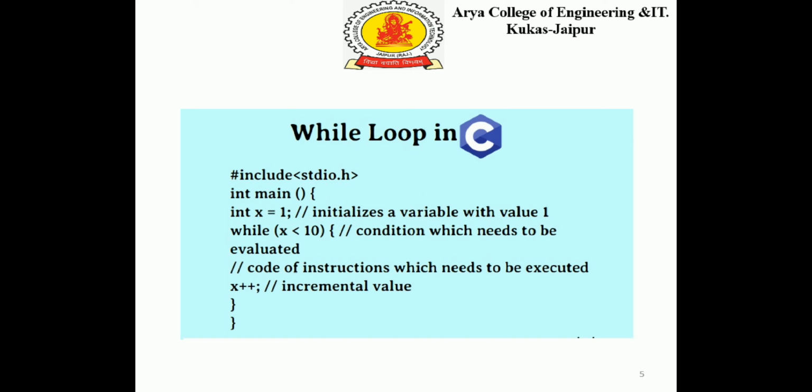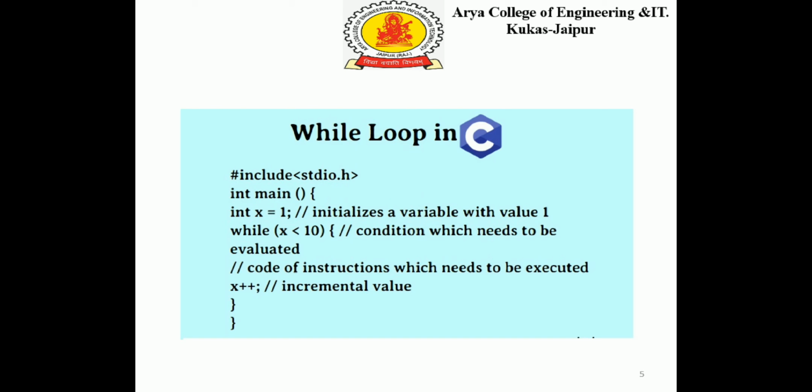Next we can see while loop. A while loop, we have seen how the condition is evaluated first, and then the block of code is executed. Here we will see with the help of an example. We have included the header files. In main, we can see we have declared a variable x with a value 1. This is the initial value of 1, means it is initialization.